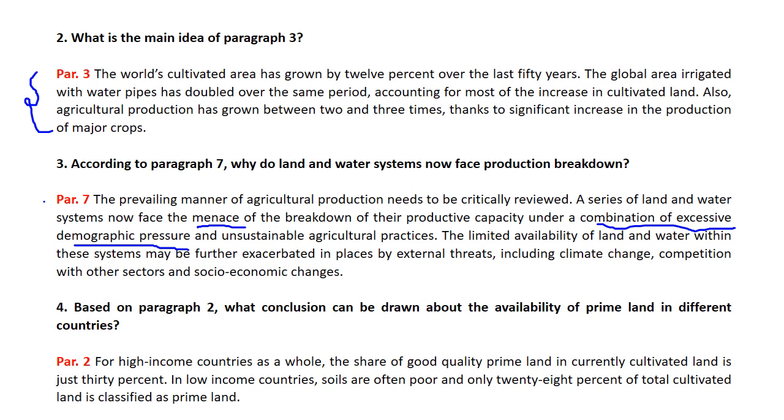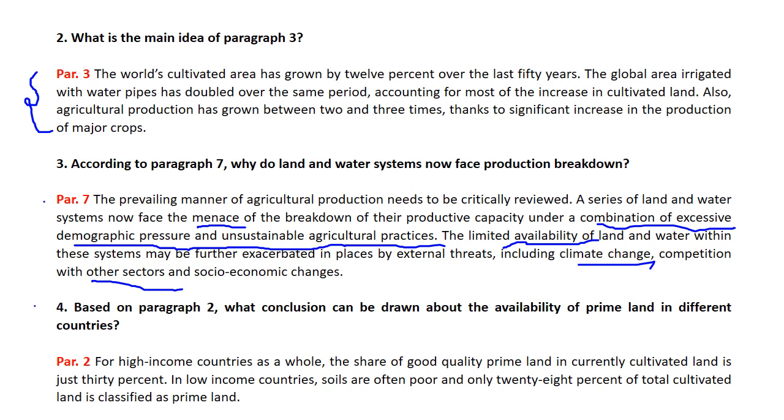There's a lot of people and it's increasing a lot, and unsustainable agricultural practices. They don't practice an agriculture that will last for a very long time. And there's limited availability of land and water within these systems. There's climate change, there's competition with the private sectors, socioeconomic changes. All of those are affecting.